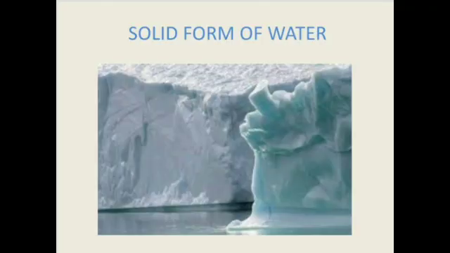This is the solid form of water. Solid form of water is called ice. It is present in icebergs and ice caps on top of tall mountains, glaciers and polar regions. So, ice is the solid form of water.